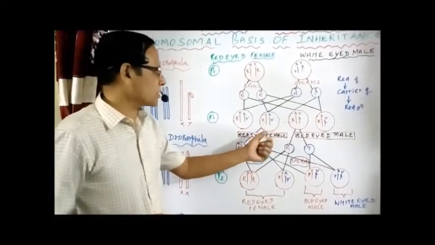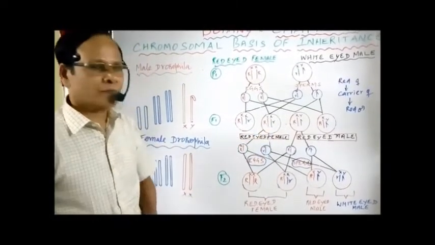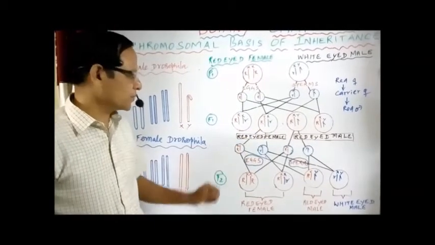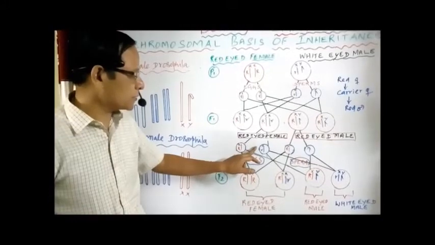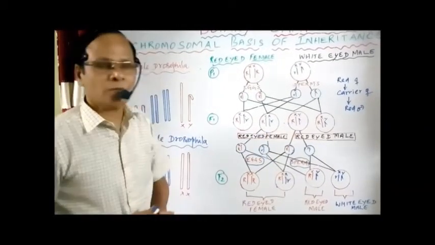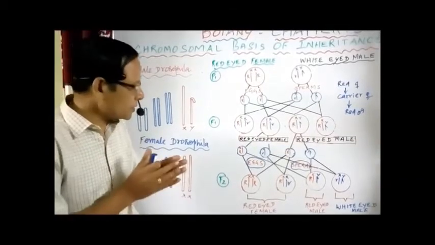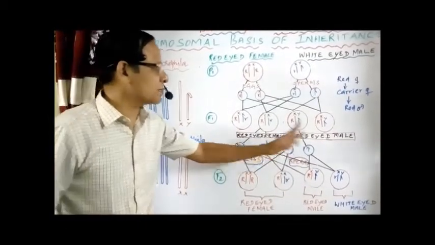Now let's take a carrier mother. Here the red-eyed female is a carrier. It produces eggs: 50% of the eggs with capital R and 50% of the eggs with small r. Similarly, we are taking a red-eyed male. So we are making a cross between the red-eyed female carrier and that red-eyed male.